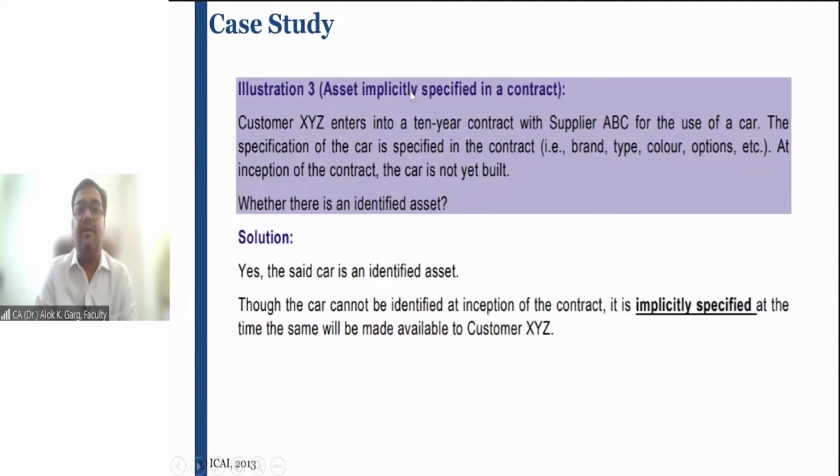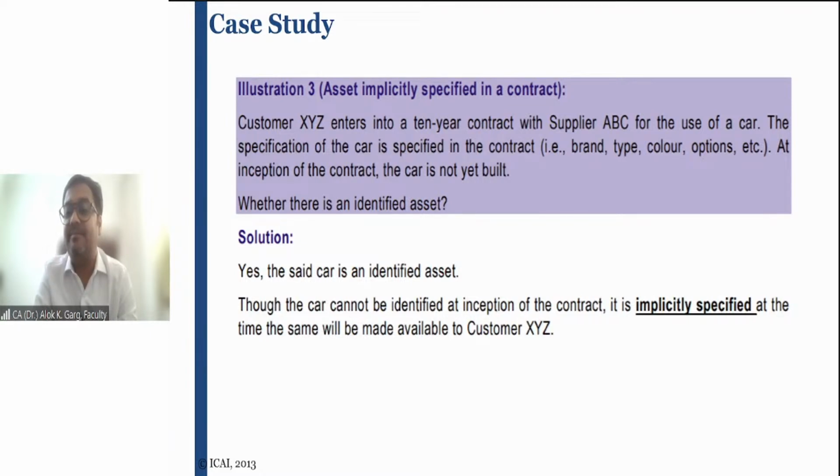Second example, customer XYZ enters into a 10-year contract with a supplier ABC for the use of a car. The specification of the car is specified in the contract, like brand, type, color, options, etc. At inception of the contract, the car is not yet built. Whether there is an identified asset?